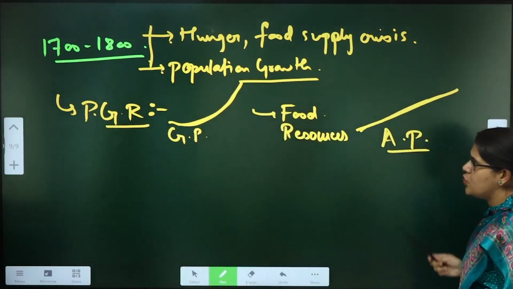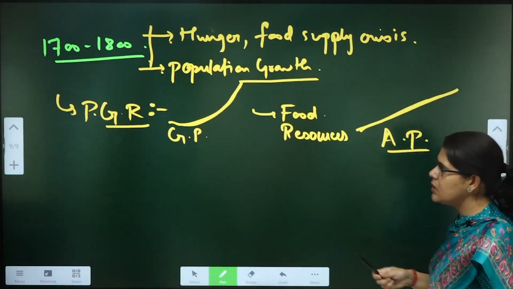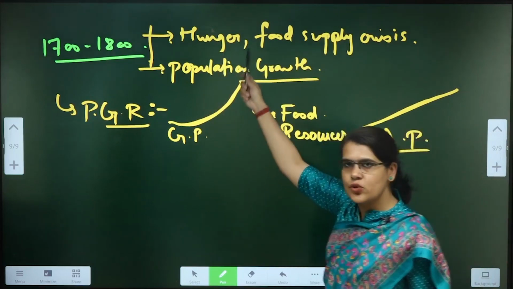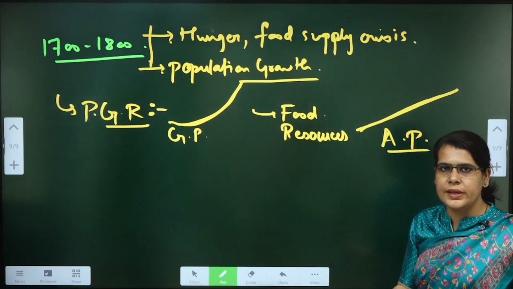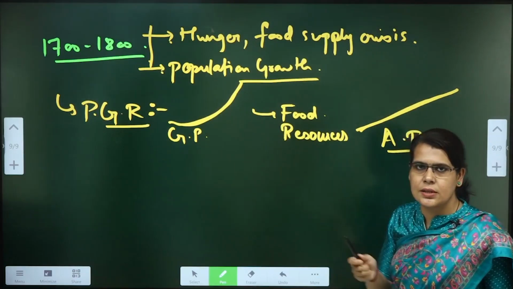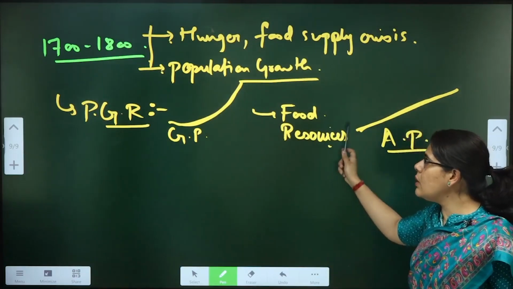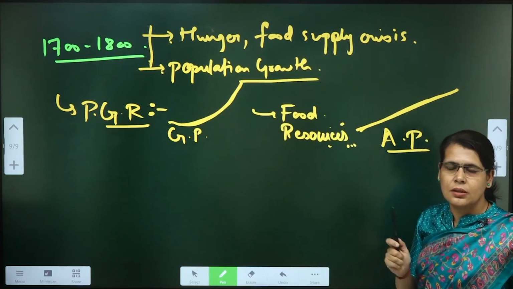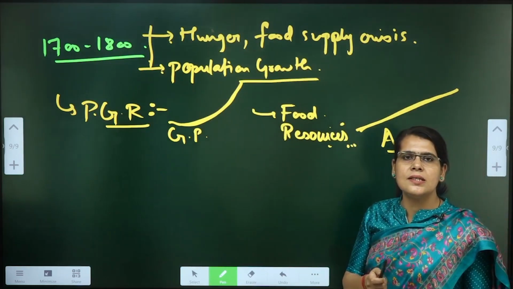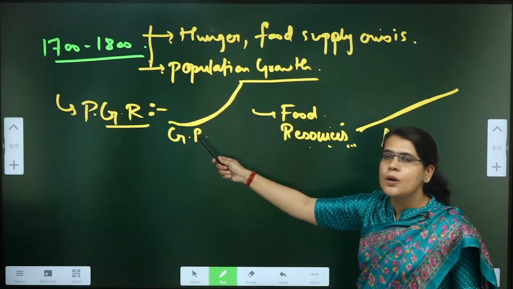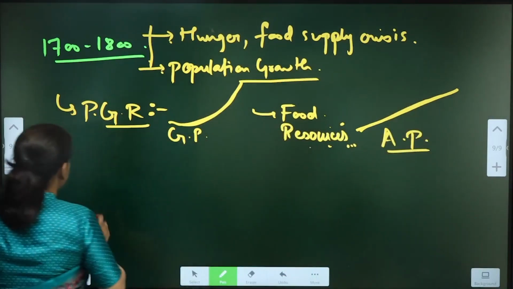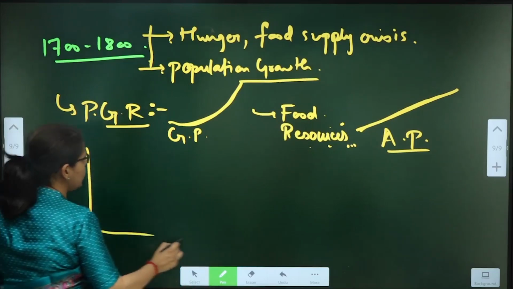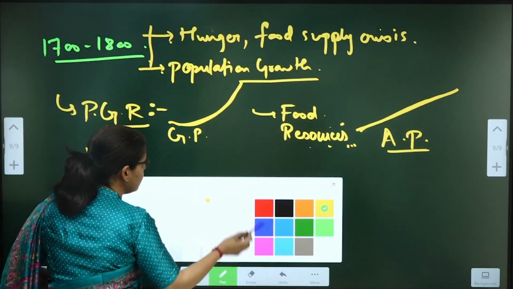Okay. So hence, as per him, this is happening because he is witnessing the situation around him. It is not at all necessary that this is happening always, but this is what he is witnessing. He is talking only about food resources. He is concentrating his discussion around food resources versus population growth rate. Now, let's plot that on a particular graph.